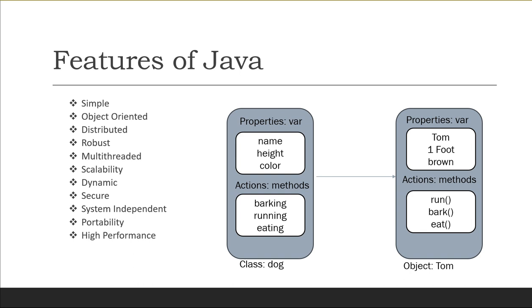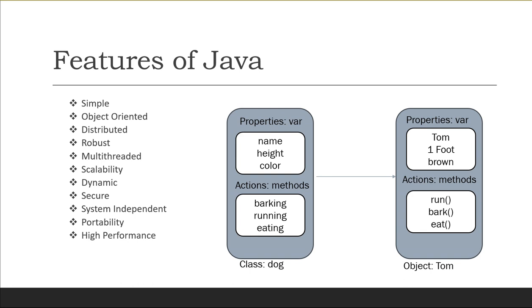Another feature of Java is multi-threaded. So you know what is a thread? A thread represents an individual process to execute a group of statements. So the JVM basically uses several threads to execute different blocks of code, and creating multiple threads is called multi-threaded. We will also discuss this threading concept in our upcoming videos.